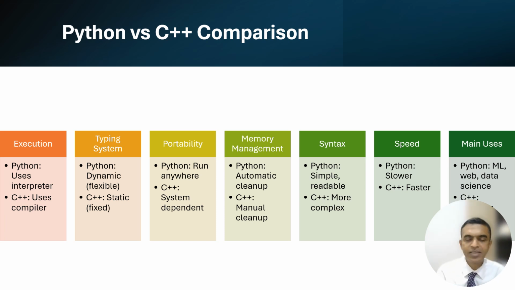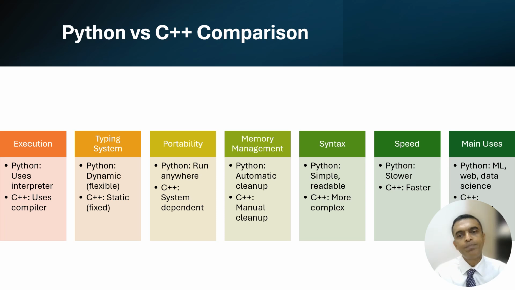Syntax, again, there is no comparison to Python. It's very simple, very readable. C++ or other languages, because Python has made it so simple, automatically everybody else has become complex. Okay, otherwise they are easy languages as such, but because Python has just made it so simple, others have become complex. Okay, again, here I want you to love Python, and the purpose of this is not to hate C++, because at one point of time you will have to read C, C++, Java and JavaScript. Okay, so these four are a must along with Python.